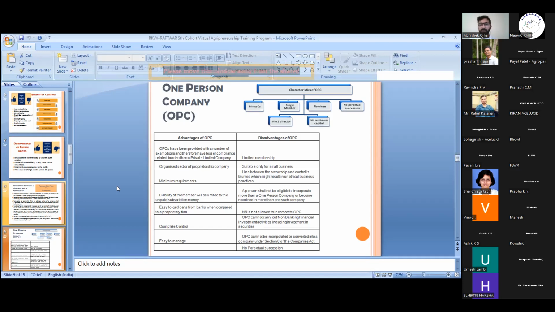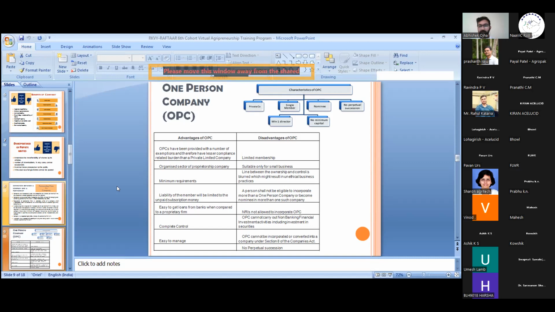The line between ownership and control of the organization is very thin, as we have discussed in the earlier slide on the corporate veil between the company and the director. There is a very thin line between these two, and a person can use the business for unethical practices.